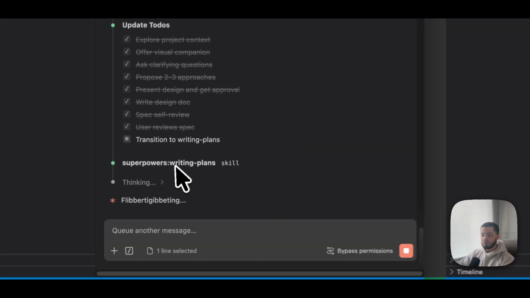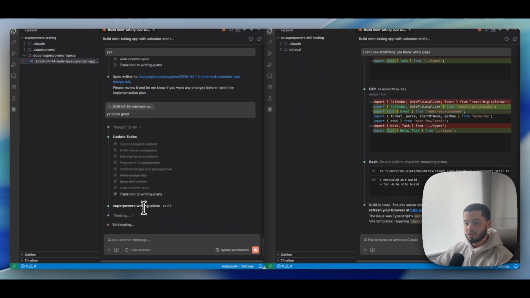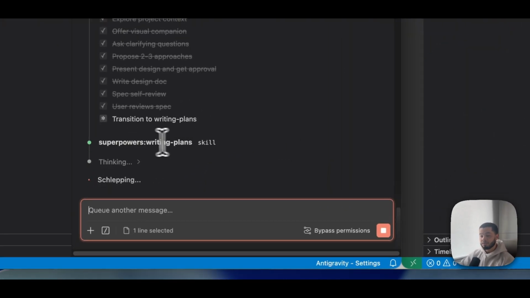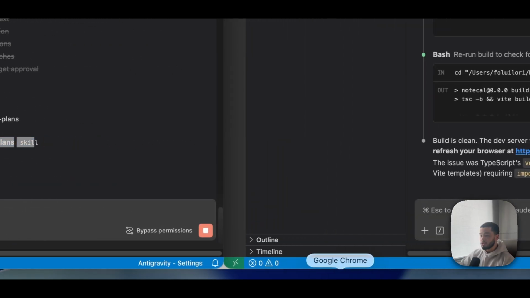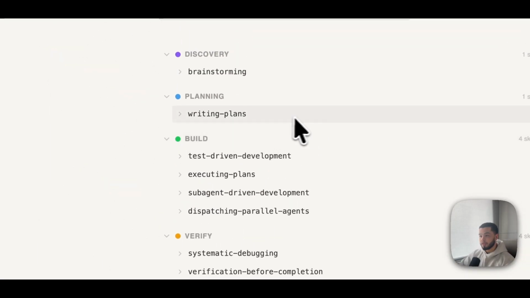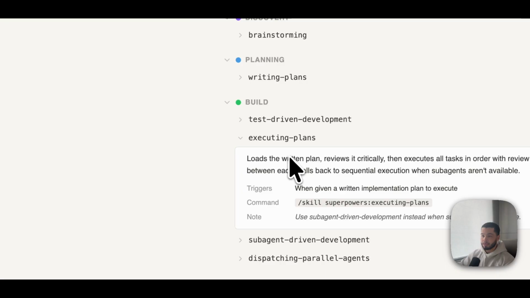Now, as it uses that writing plan skill, let's go on to the next skill that SUPERPOWERS has, which it's going to use after it finishes using this skill. So if we jump over here, you can see we now have the build phase. So right now it's writing the plan before we go into building. And over here, we have a couple of different build phases. So firstly, it's going to use the execution plan. So it's going to take the plan, it's going to make sure that we like it. And then when we say yes, it's going to trigger the executing plan.